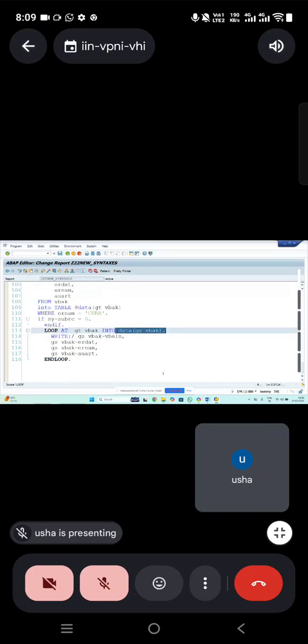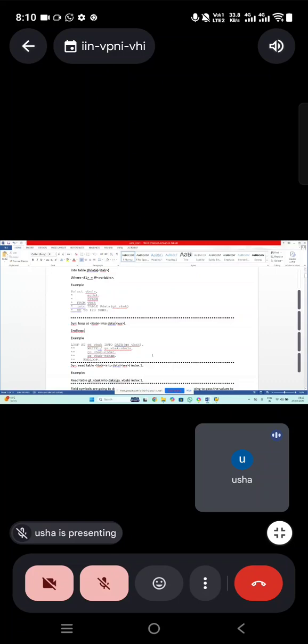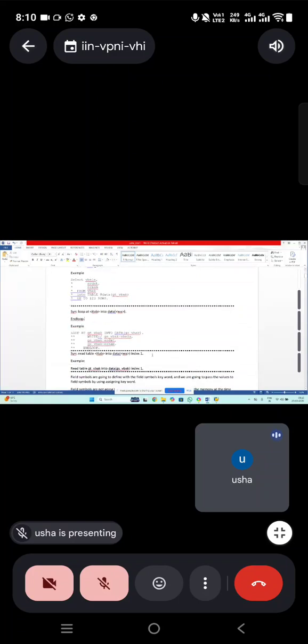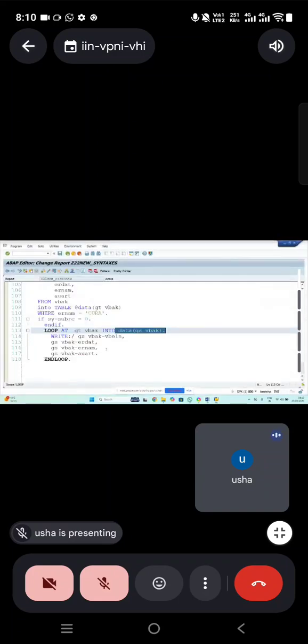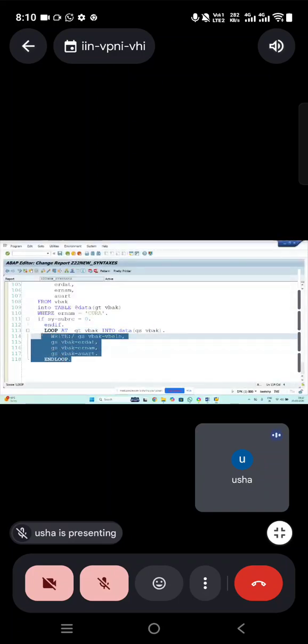Clear? Yeah. This is about inline declarations, and we have read table. Okay. Same with read table also. Instead of using the loop, you can use a read table.